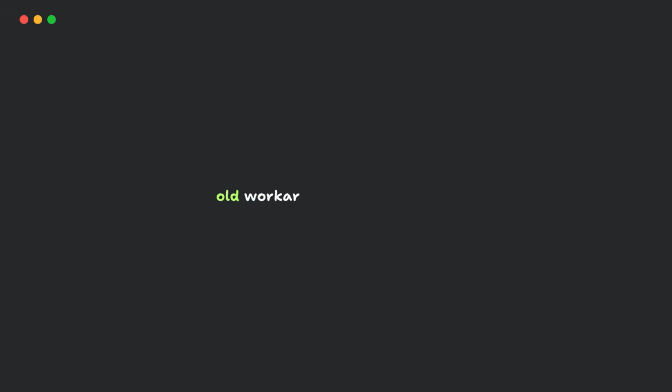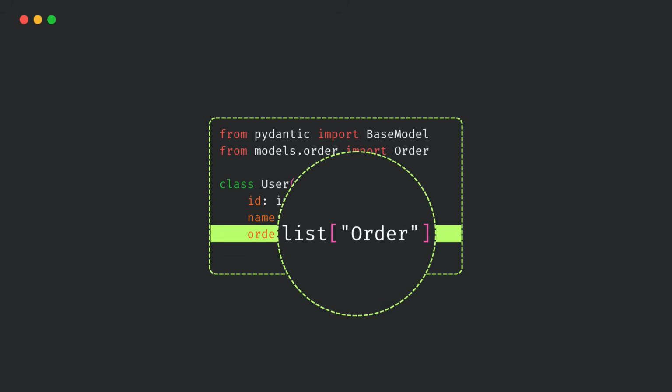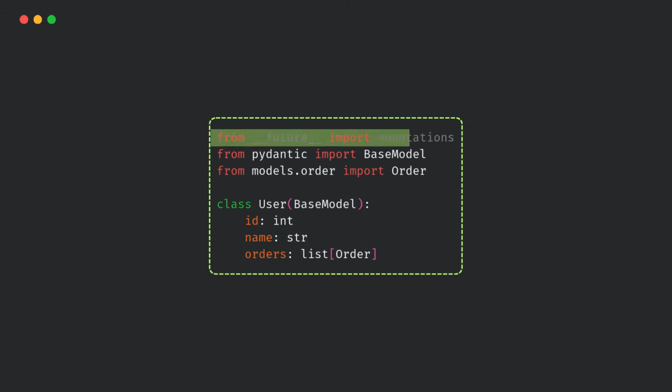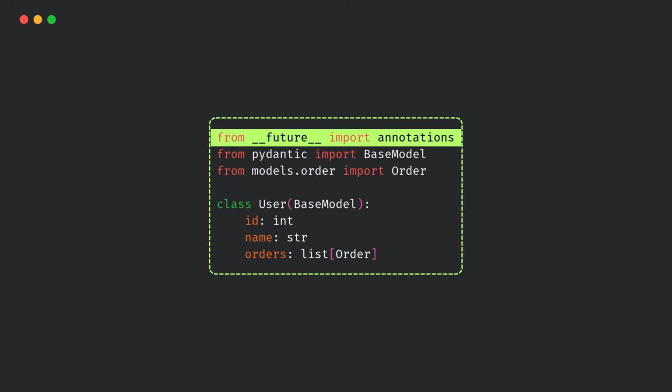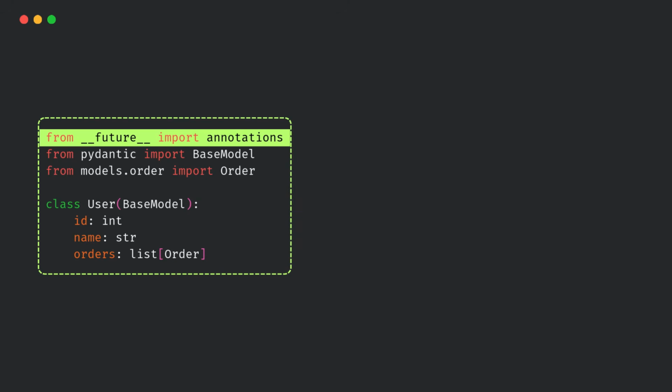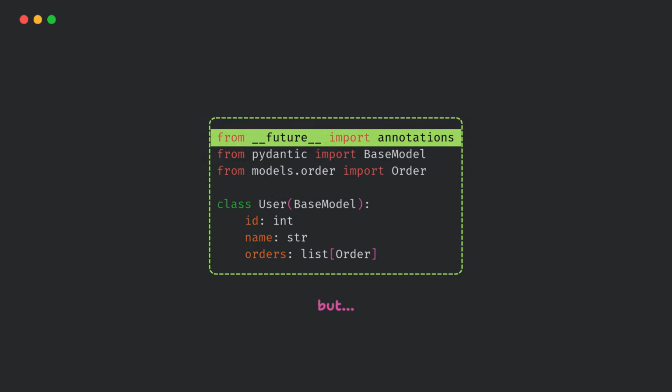To deal with this, developers had to delay annotation evaluation manually. One common trick was using string annotations. Here, order is just text. So Python doesn't try to resolve the order class immediately. Another option was enabling this, which made Python store annotations as strings automatically. This prevented early evaluation, but it also created new problems. Frameworks like Pydantic had to parse these strings, resolve types manually, and handle a lot of edge cases. It worked, but it wasn't a clean solution.